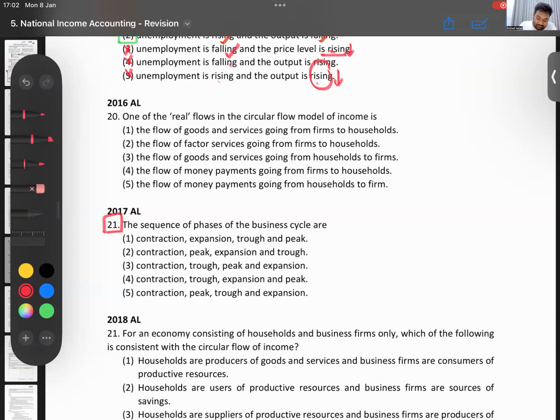We'll see. First one. After a contraction, do we have expansion? No. So when we contract, first we have to hit the bottom. You have to hit the trough. Contraction peak. No. After the contraction, you don't have a peak. I mean, after a contraction, you have a trough. Wrong. Third one. Contraction trough. Okay. After a contraction, there is a trough. Bottommost is the trough. Fine.